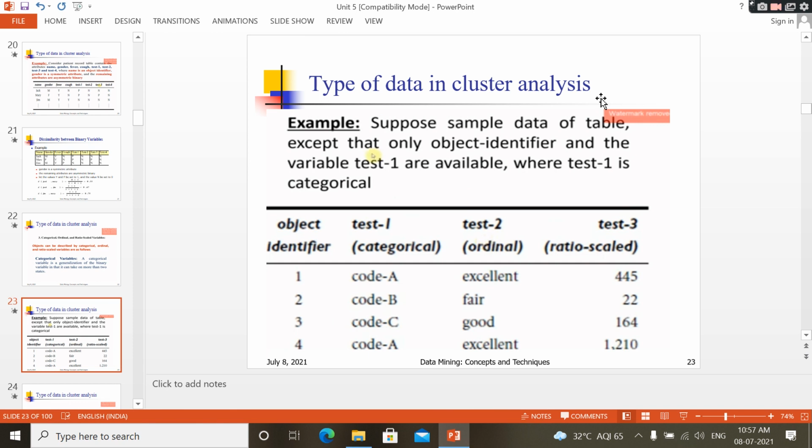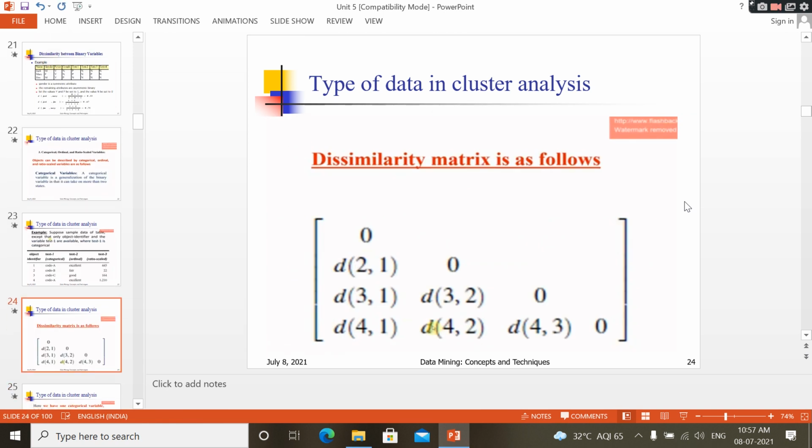Second one is the ordinal, that follows some order: excellent, fair, good, average, poor, like that, some order. Third one is the ratio scaled variable. That is a numerical measurement, which may be 100, 200, 400, like that, any numerical value. So this is the example that consists of all three types of variables: categorical, ordinal, ratio scale. Now we will go through each and every one.